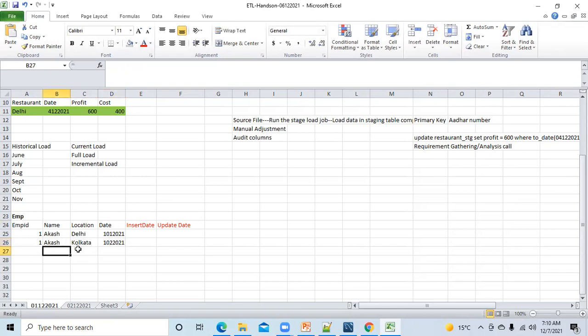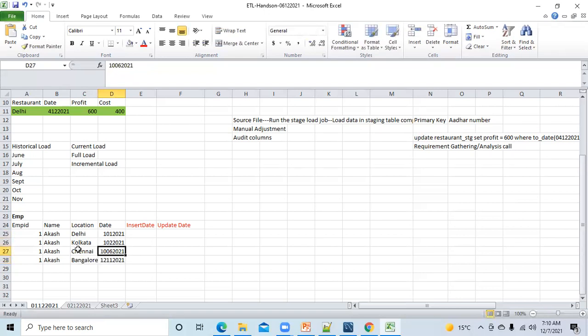Now again, what happened? Because of some business requirement, Akash has to move to Chennai. And on 10th of June 2021, he moved to Chennai. Then Akash was transferred to Bangalore on 12th November 2021. All these things happened.